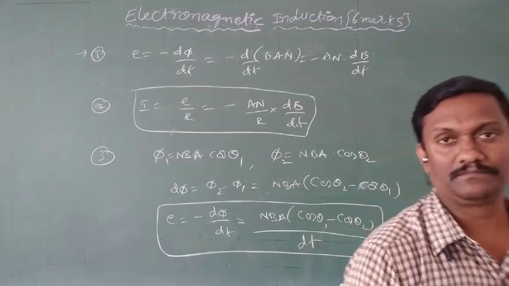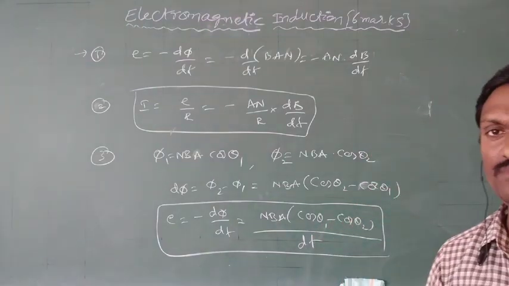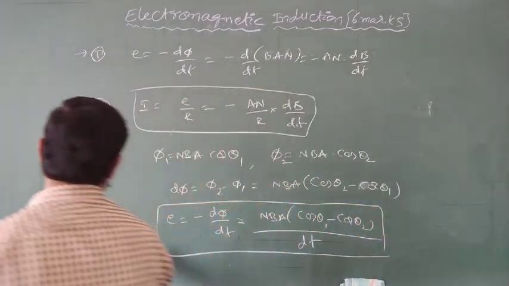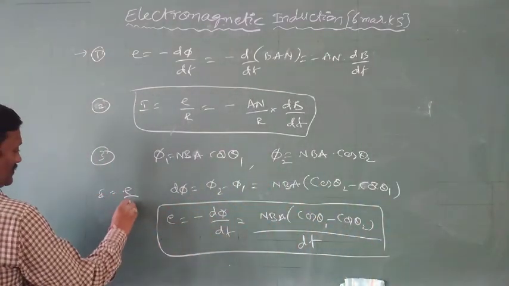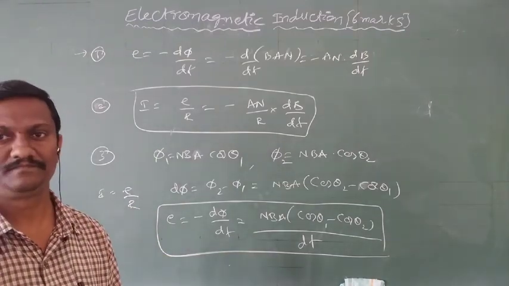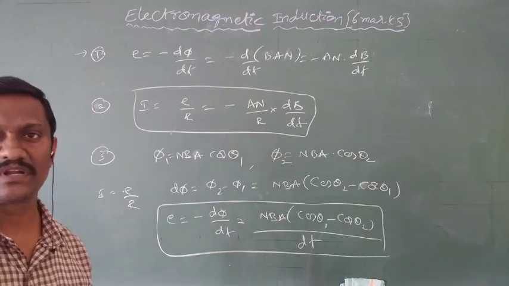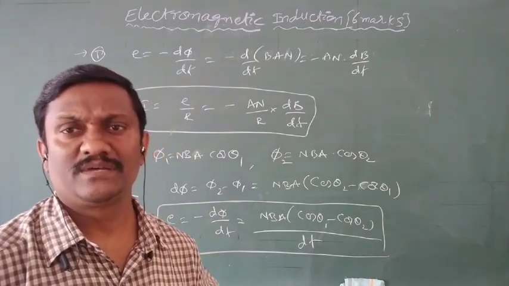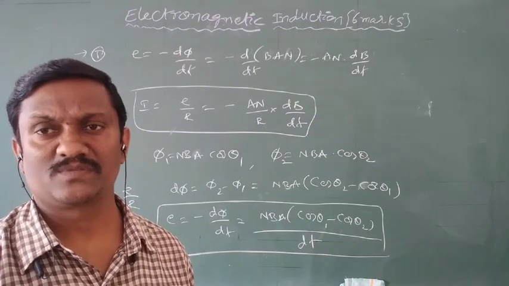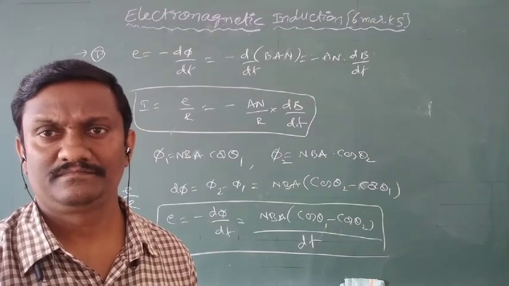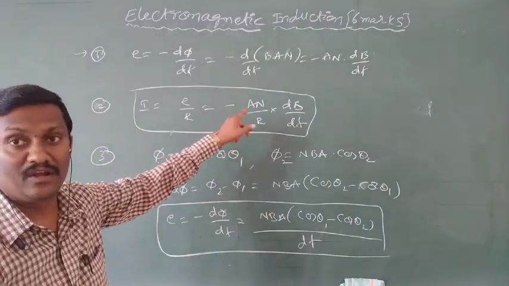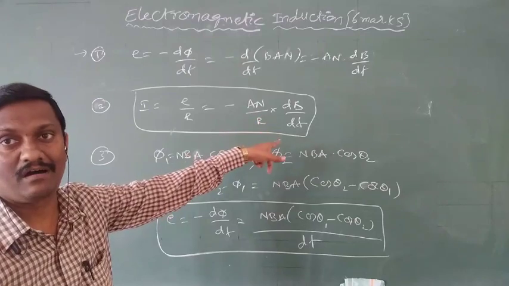So that is about the different forms of induced EMF and induced current. By knowing induced EMF, induced current I is equal to E by R. If you divide by R, you get the induced current. So that is the explanation of electromagnetic induction, its definition, and Faraday's laws. And the negative sign of induced EMF is explained by a continuation, an important concept, Lenz's law.